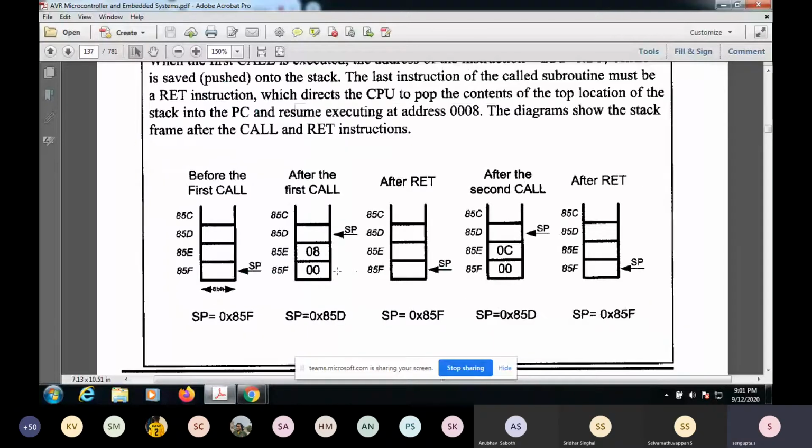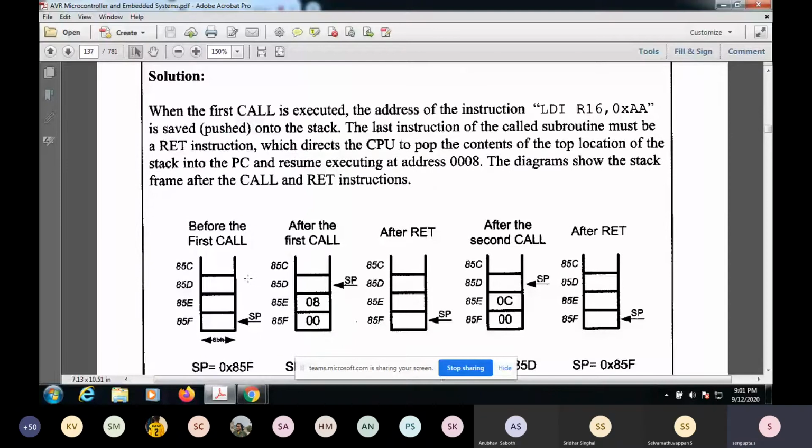Okay, so whenever we have this call, you can observe that the stack pointer is getting updated. Since this is a 2-byte address, the stack pointer is getting updated by 2 memory locations.